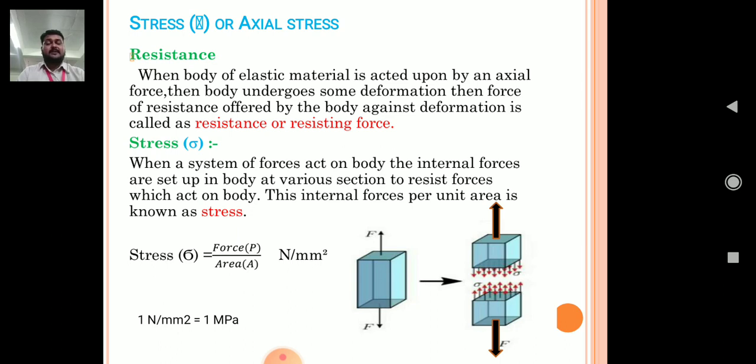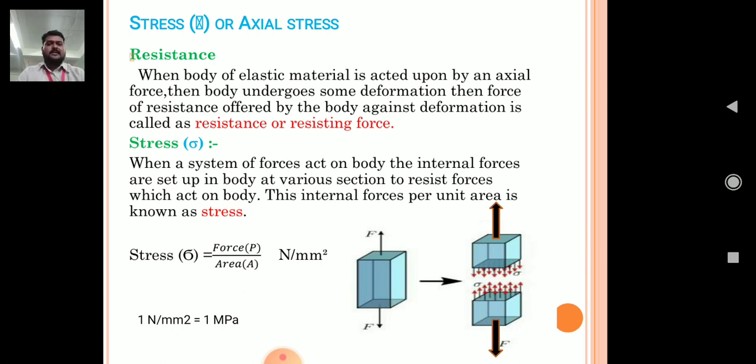Now mathematically, how can we represent stress? Stress is nothing but force upon area. Which area? Cross-sectional area. And what is the unit of stress? Newton per mm square. Also keep in mind that 1 Newton per mm square is equal to 1 megapascal.